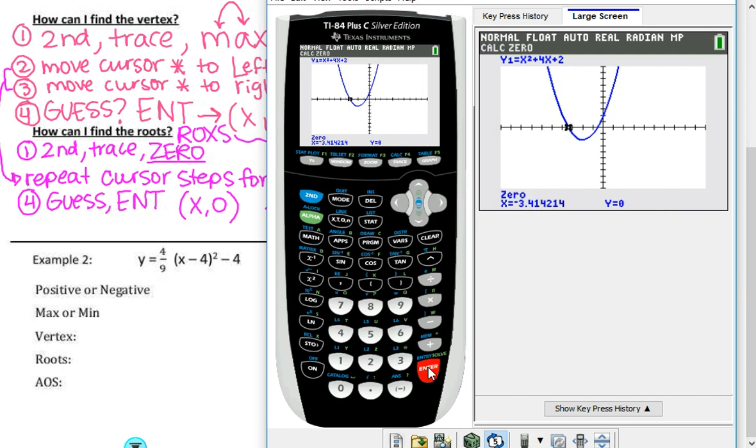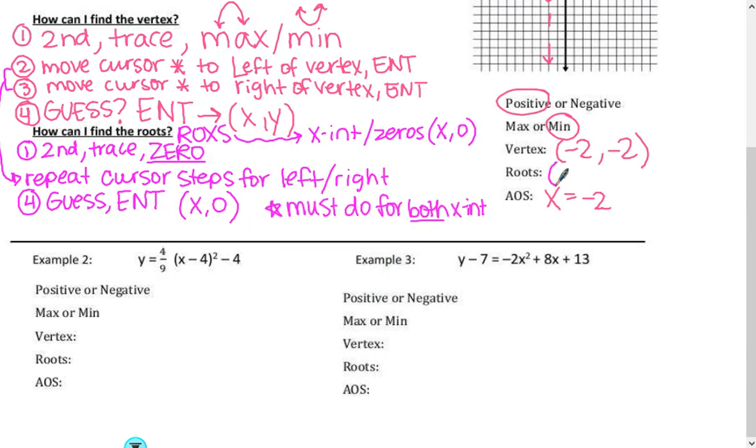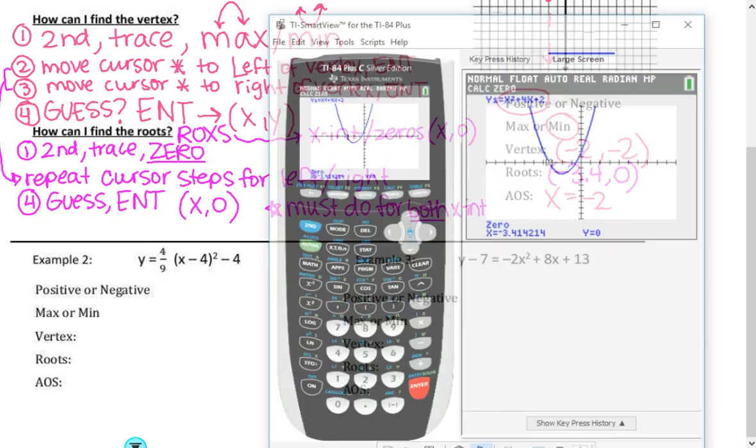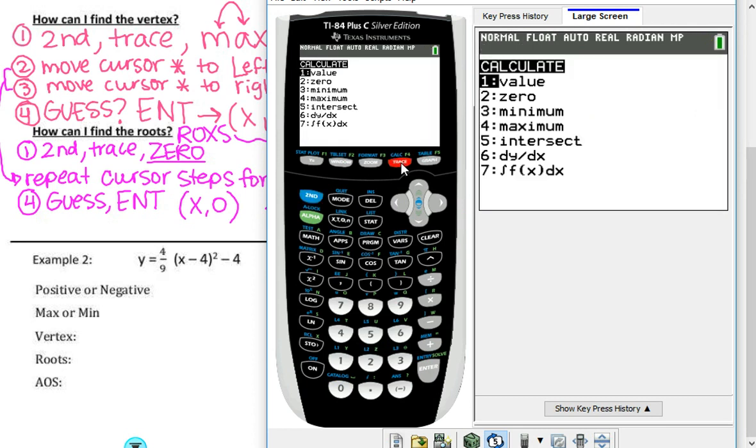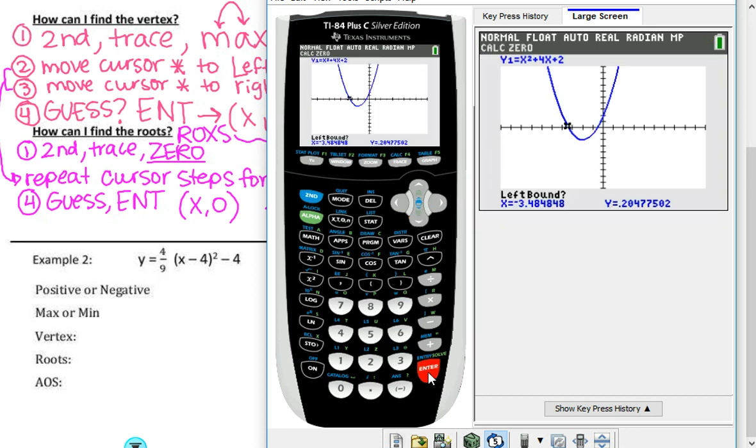Now your teacher might have different rules, but for my class, we're going to round ours to 1 decimal place. So this is going to be -3.40, and that is our first 0, and I'm going to write that in right here, -3.40. Now I have to do it again, because remember, I had a second x-intercept. I need to figure out what this one is too. So I'm going to do second trace again, and I'm going to find this 0. And now it's going to be a little different though.